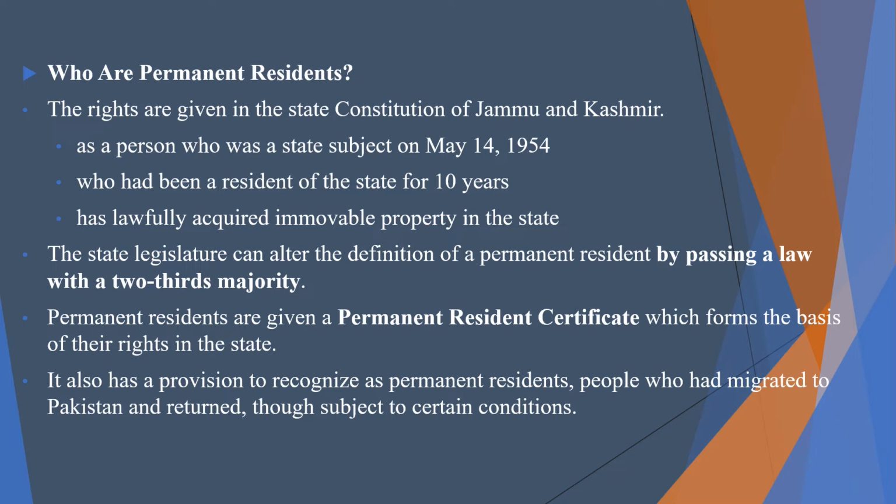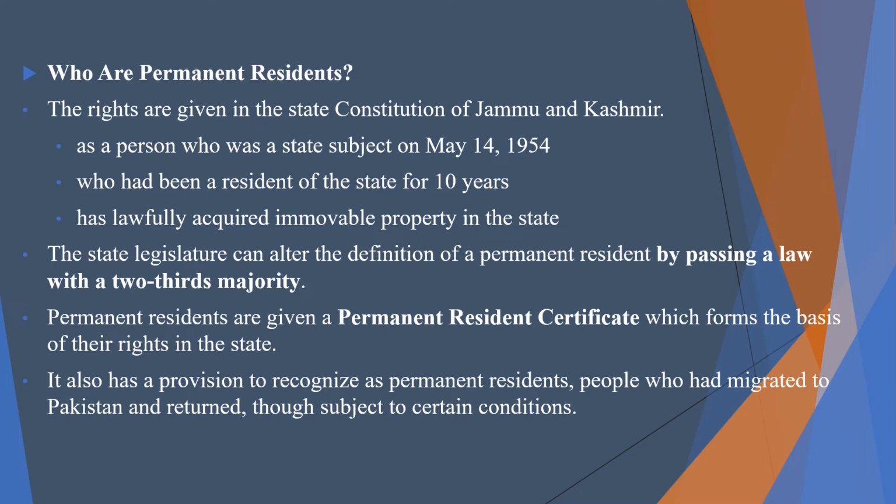The state legislature can alter the definition of a permanent resident by passing a law with a two-thirds majority. A two-thirds majority is very much needed. Permanent residents are given a permanent resident certificate, the PRC, which forms the basis of their rights in the state.